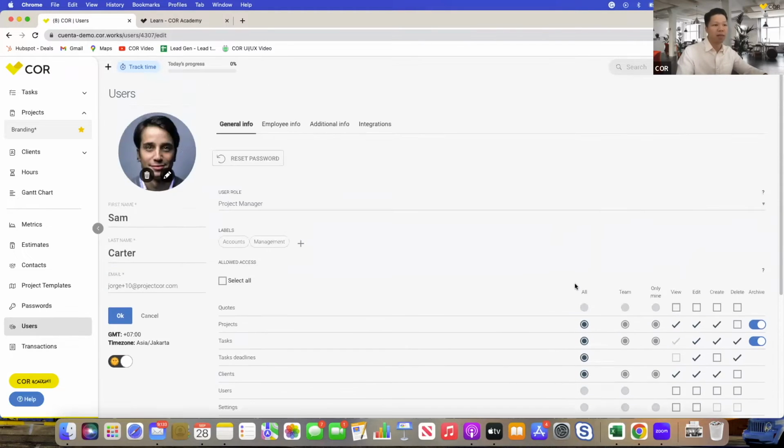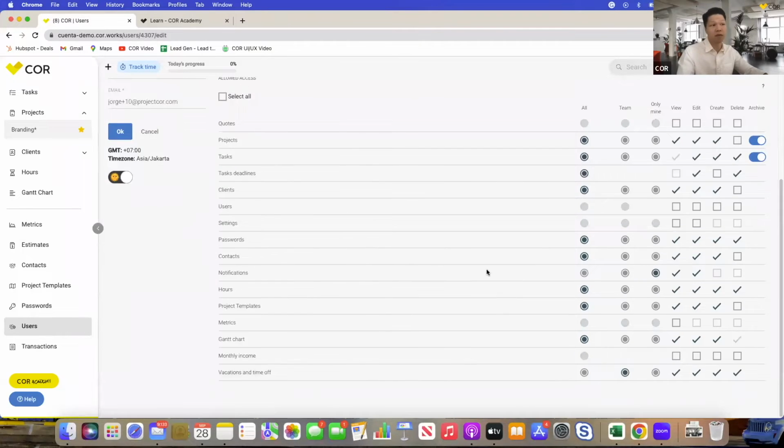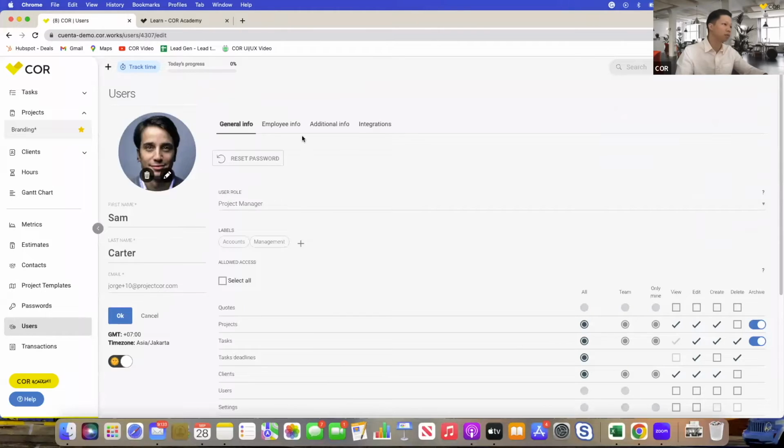So you can set that up as you need to. And this is also customizable, so you're not tied to just pre-set access levels. You can play around, and perhaps you want a specific person to have a very unique level of access. You can play around with the access levels on this dashboard.